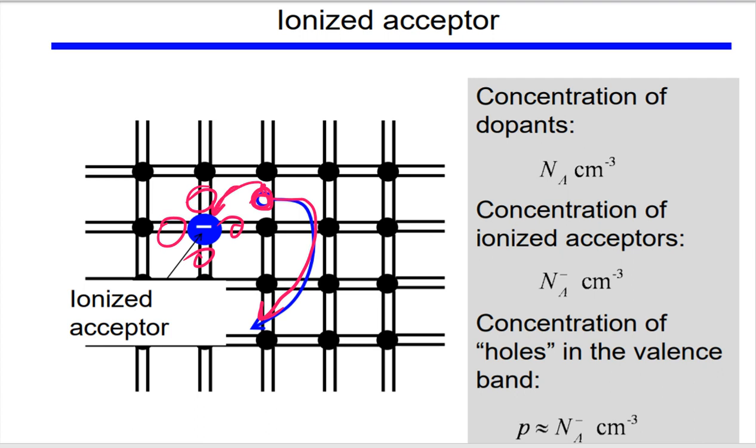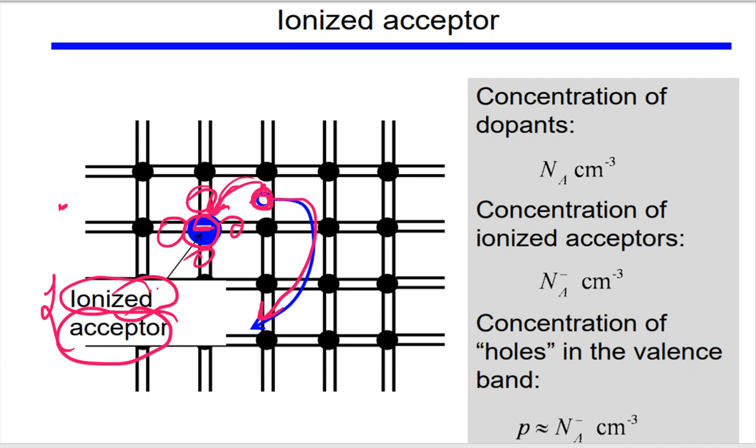After getting this electron, this boron, or this p-type dopant atom, will be called an acceptor because it has accepted one electron, or it can accept one extra electron. After getting this negative charge, it will be ionized with the negative charge, and that's why we call them ionized acceptor atoms.